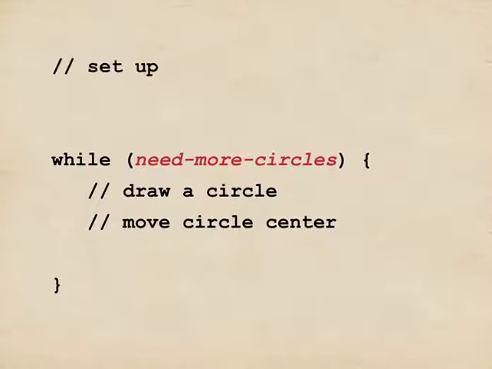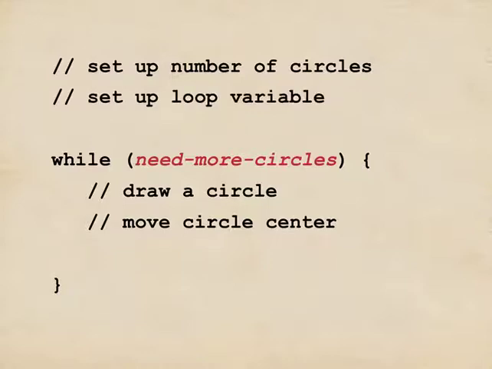Well, first we need to know how many circles we want to draw. So I'll have an integer for that. And then we'll create a loop variable. We're going to have something that controls the loop. And in this case, it's going to be a variable that counts how many circles we have drawn. So up here, I will create that variable and I'll set it to 0, indicating that we haven't drawn any circles yet. Finally, I know that I'm going to be moving the circle each time I draw it. I have to start it somewhere, so I'll pick an X position for the start of the first circle.